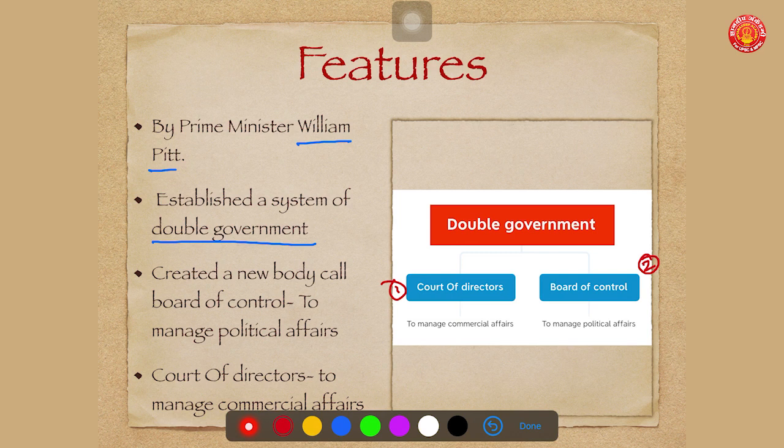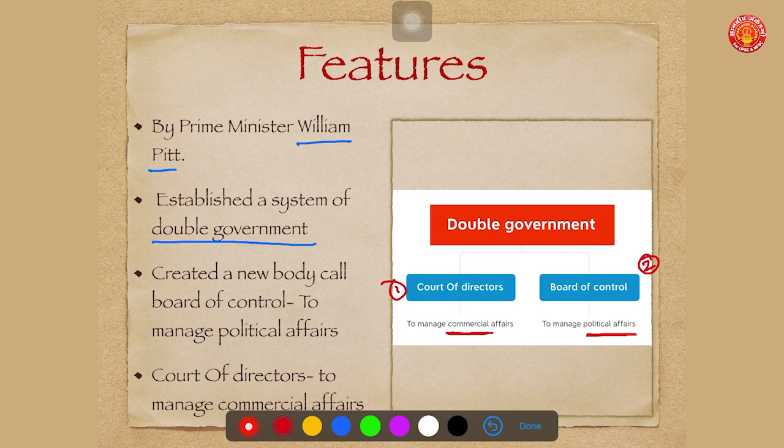As per the Regulating Act of 1773, the Court of Directors was the governing body of the East India Company. But Pitt's India Act, which created double government, divided the functions of the East India Company between two different organizations. One, the Court of Directors, which had to carry out all commercial functions of the company, whereas the Board of Control had to manage all political affairs.